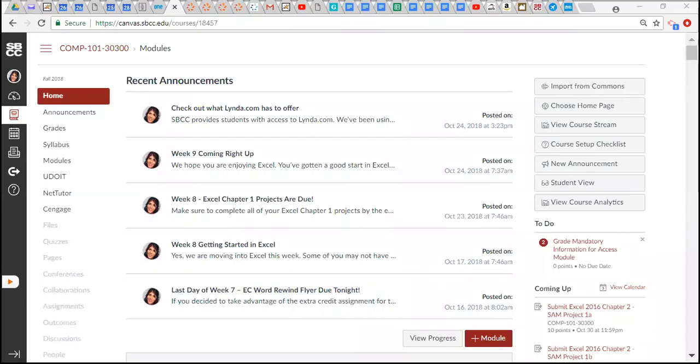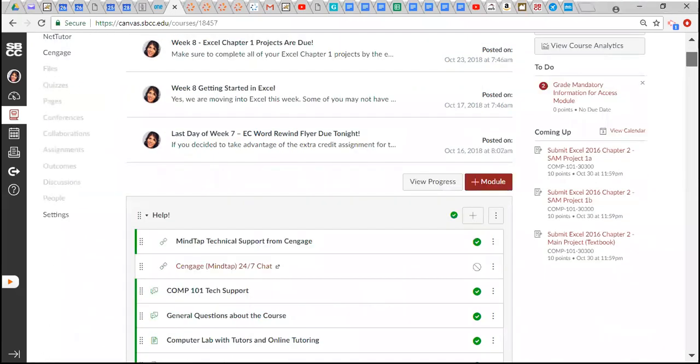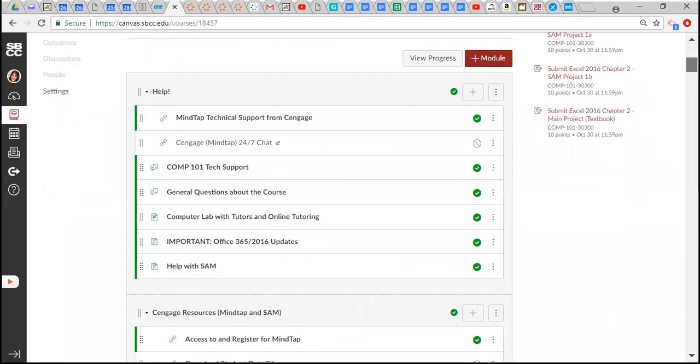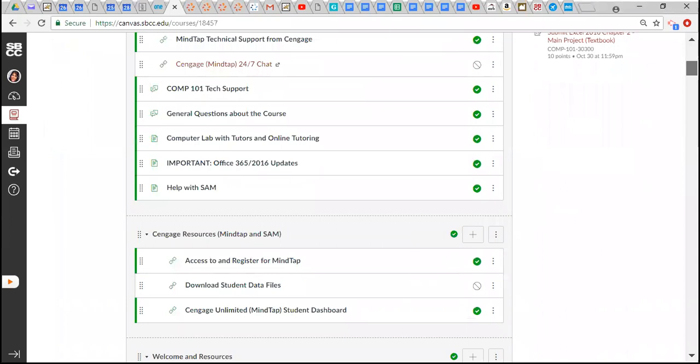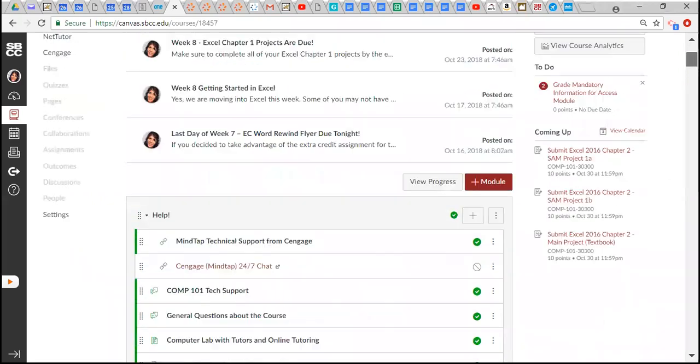All right, if for some reason the link to the Excel Chapter 2 hands-on training isn't working, giving you that same error, I did post in the discussion to try the new link that I put on, but you can always get to Mindtap and those links outside of Canvas too. I don't like you necessarily going that way because it can get confusing, but in this case, if you're still getting that, you can on the modules page.